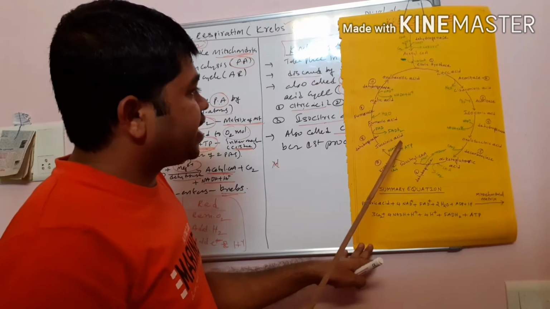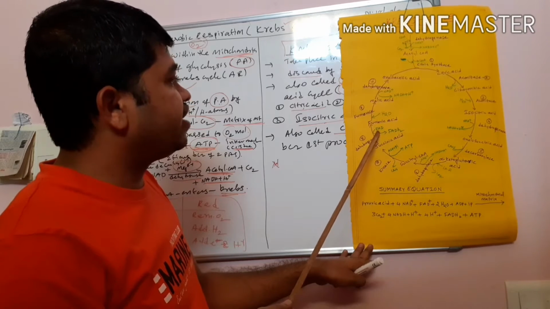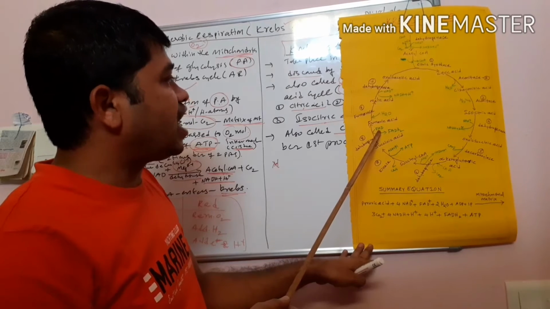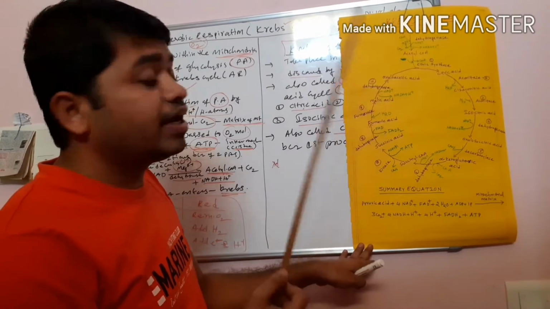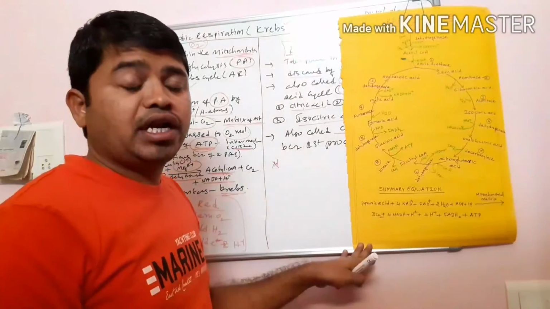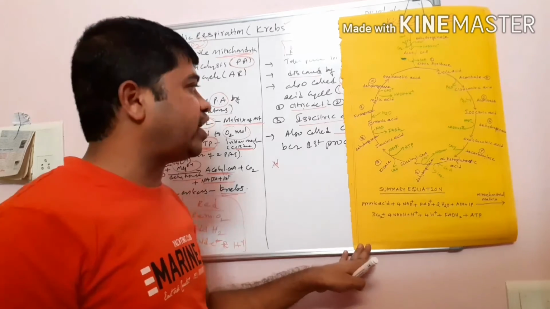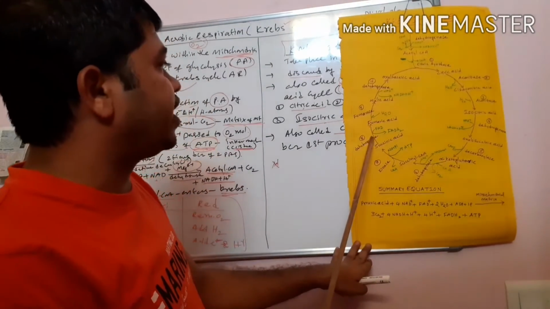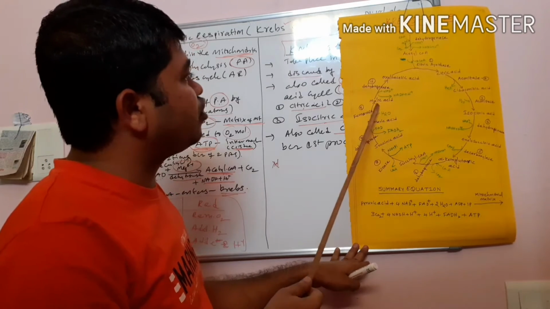Then succinic acid is converted into fumaric acid. Here also a dehydrogenase enzyme. FAD means flavin adenine dinucleotide. NAD means nicotinamide adenine dinucleotide. Here FAD means flavin adenine dinucleotide. Okay, succinic acid is converted into fumaric acid, then fumaric acid is converted into malic acid.